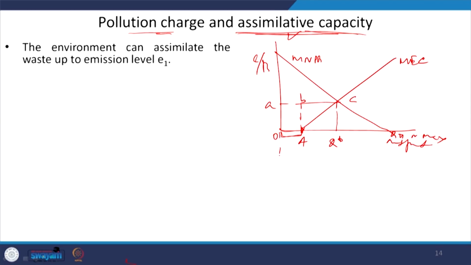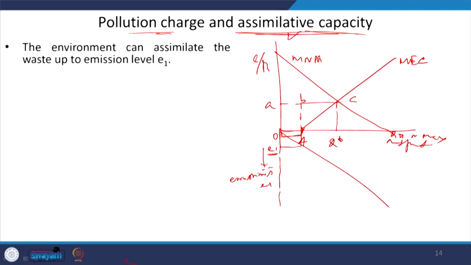And we are also displaying, below this zero axis, the emissions level. Okay, this is U1 of emissions.